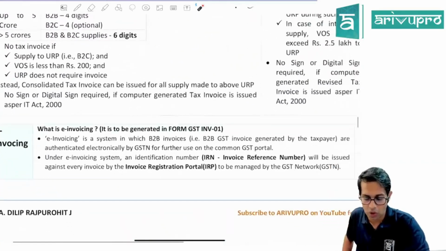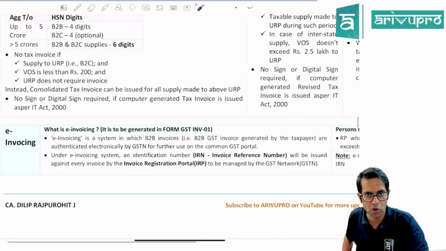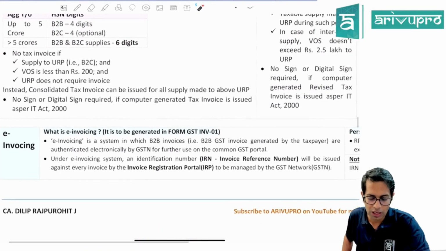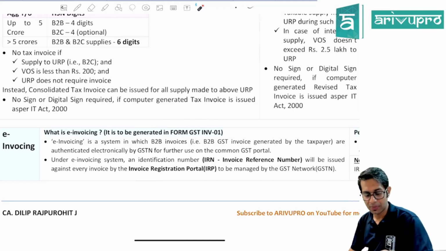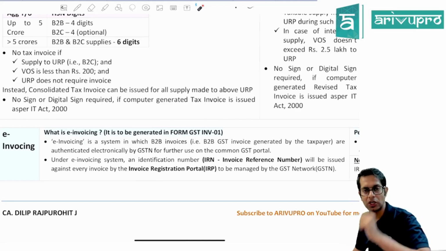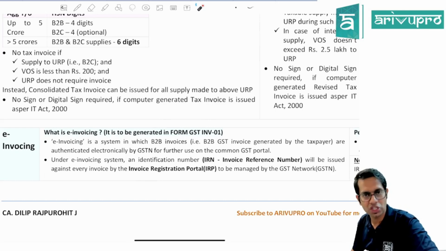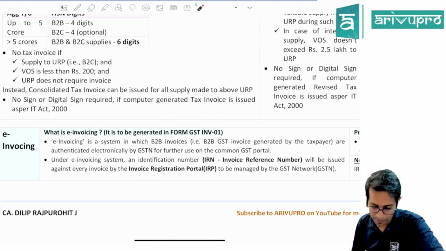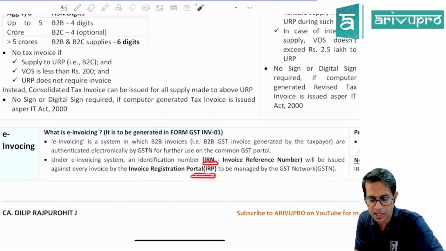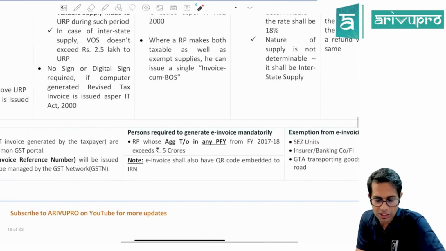Then there is a new concept of e-invoicing. It is no more new, but there is a concept of e-invoicing which is introduced, wherein for all the B2B supplies which are made by a registered person, he will have to authenticate this B2B supply on an invoice registration portal, and he will have to generate an e-invoice in form GST INV-01. What happens over here, sir? You will have to go to the invoice registration portal and register all the invoices, all the B2B invoices. You'll get an invoice registration number.